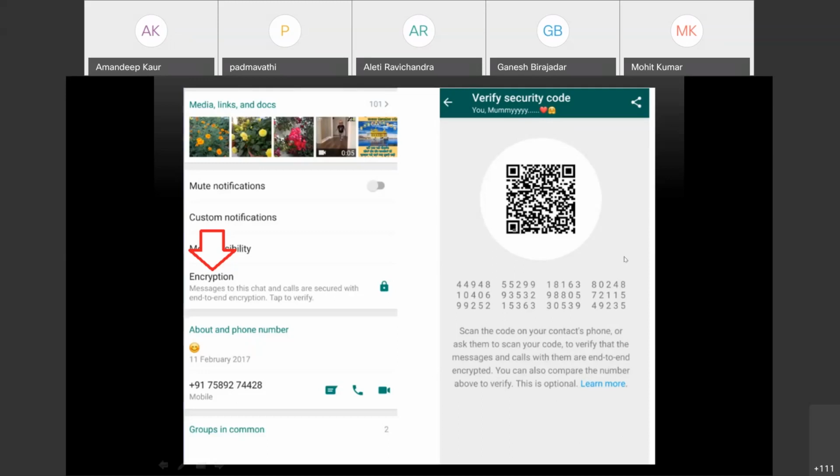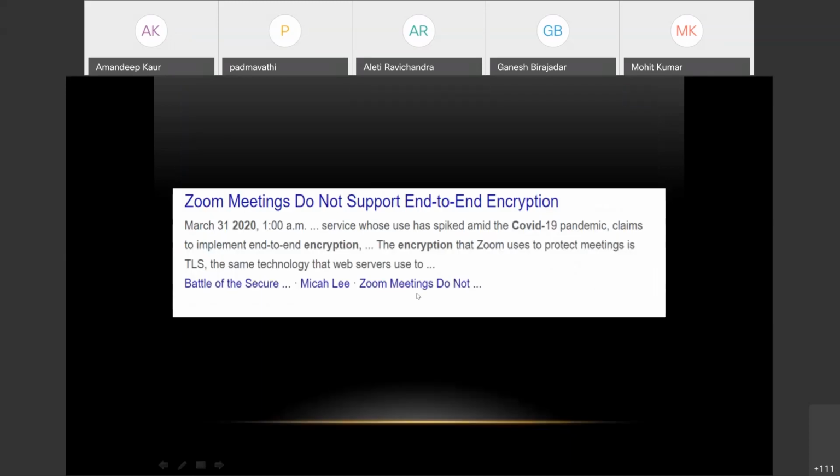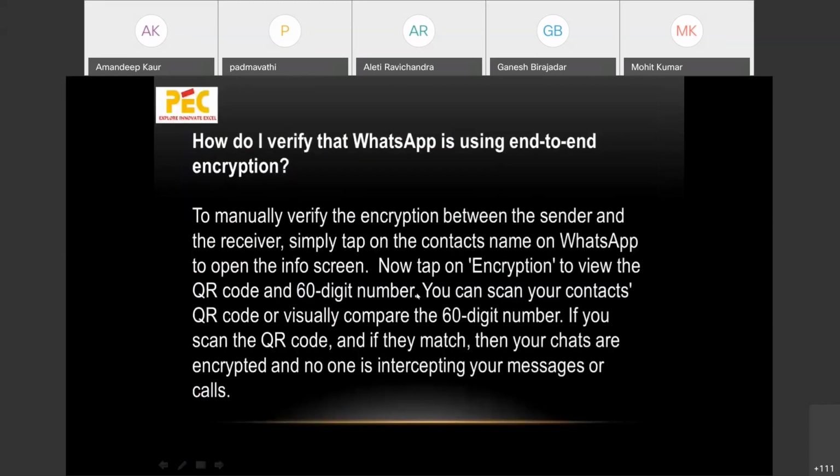Last step of the end-to-end encryption process. Yes, right. Okay, verification you're talking about? Last step of the end-to-end process, are you talking about the verification, or should I go to the previous slide?